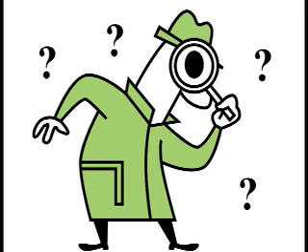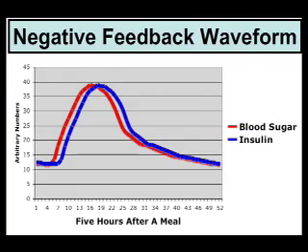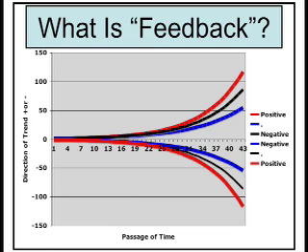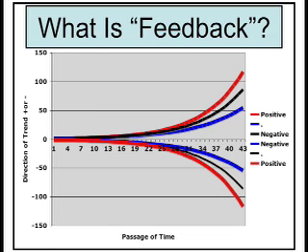Before we can identify the signature characteristics of positive and negative feedback waveforms, we need to understand what a feedback is in science. The scientific definition of a feedback is this: when the results of an initial process trigger changes in a second process, that in turn influences the initial one. A positive feedback intensifies the original process, and the negative feedback reduces it. To better understand this scientific definition of feedback, let's look at some well-known examples of positive and negative feedback.